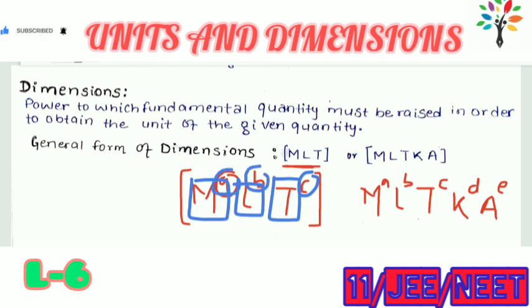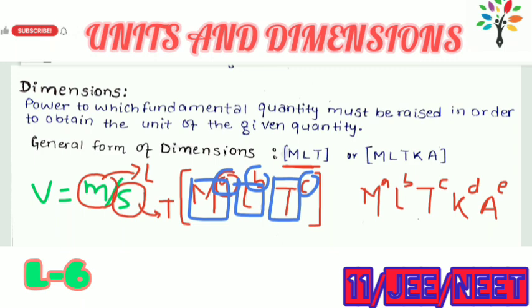जैसे कि हम अगर बोले कि वेलोसिटी का डायमेंशन बताओ, तो वेलोसिटी का डायमेंशन क्या होगा? Velocity is nothing but its unit is meter per second. So meter is symbolizing length and second is symbolizing time.